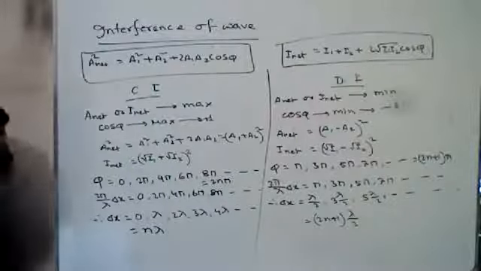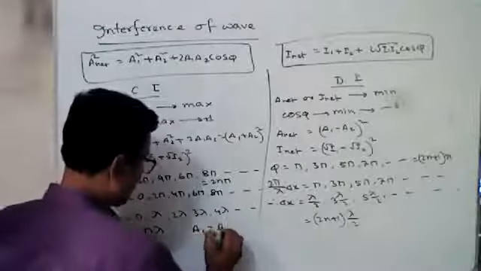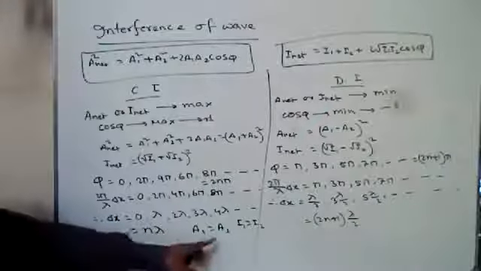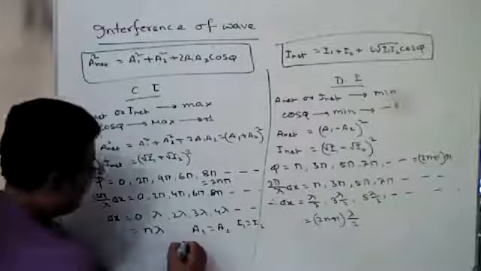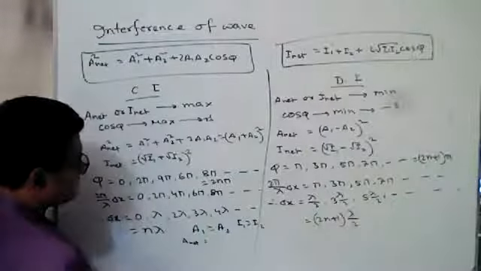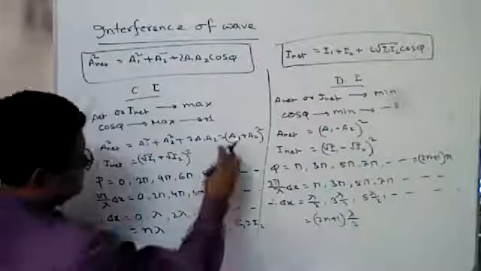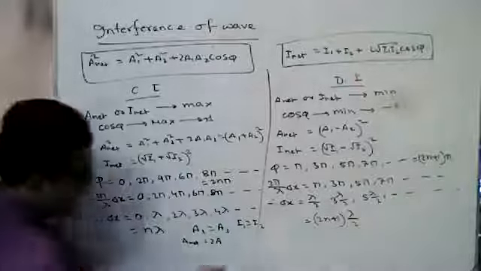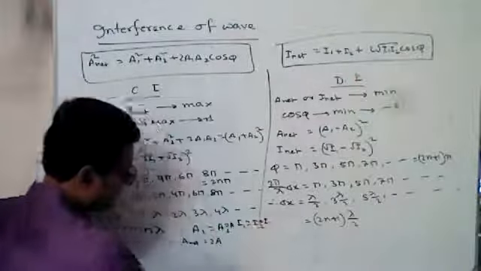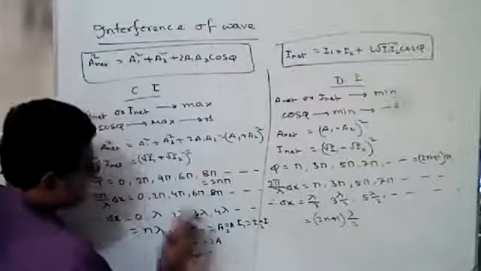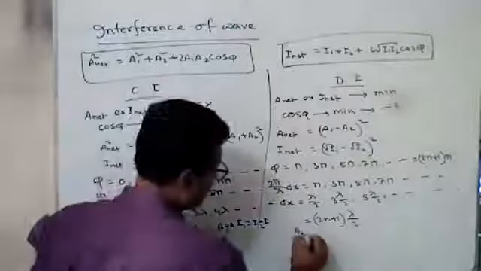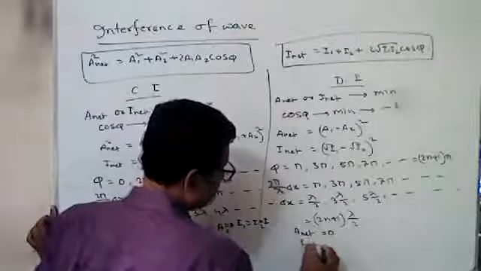If A1 equals A2 and I1 equals I2, then A net will be 2A1, that means 2A, if A1 equals A2 equals A. And I net will be 4I. In the destructive case, A net will be 0 and I net also 0.